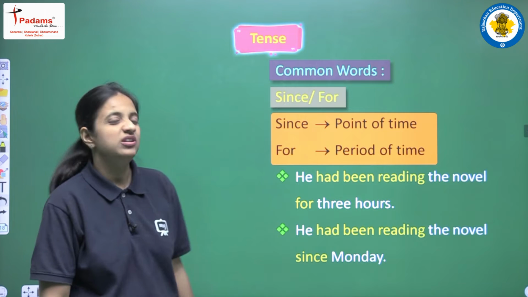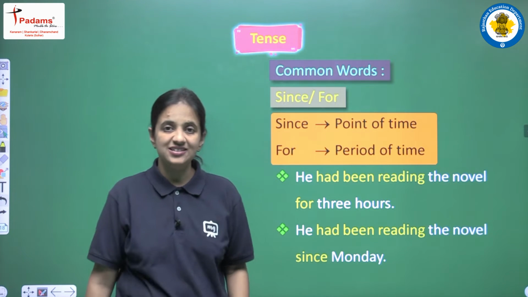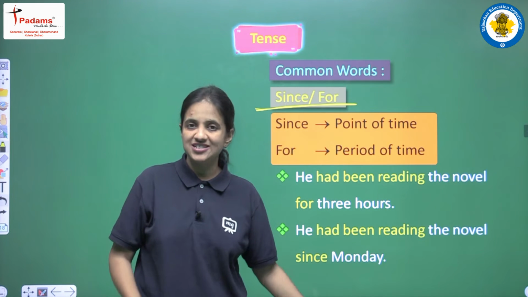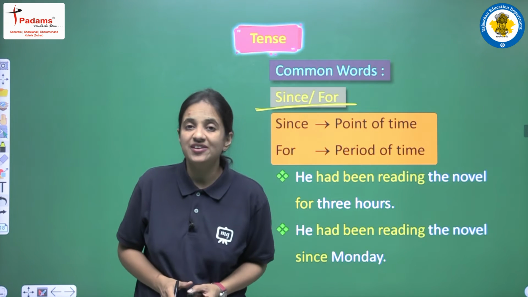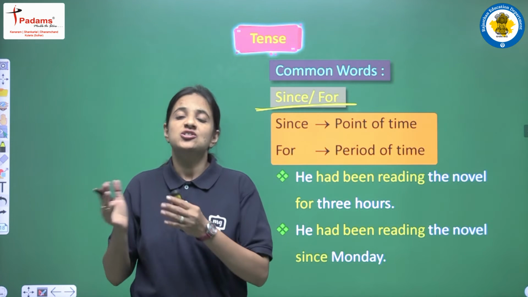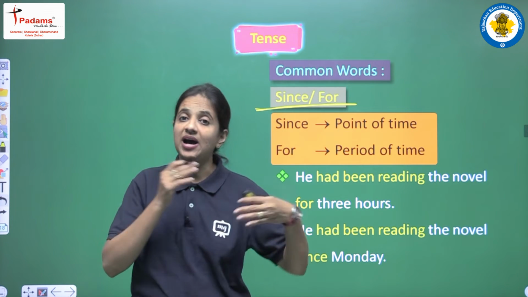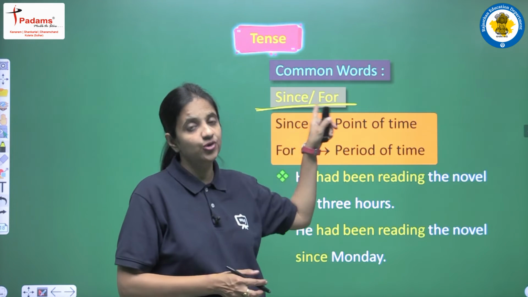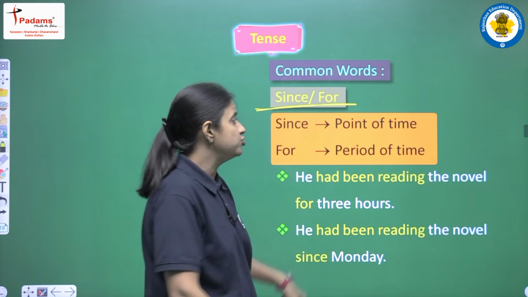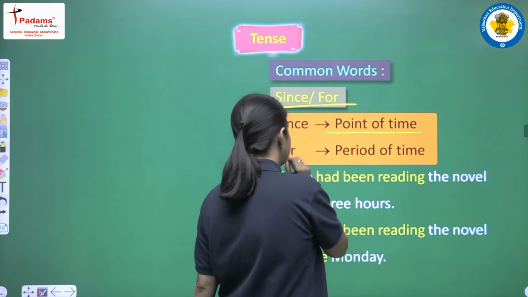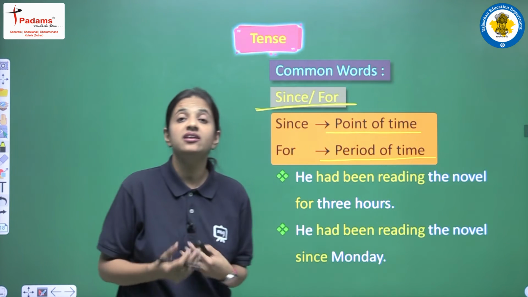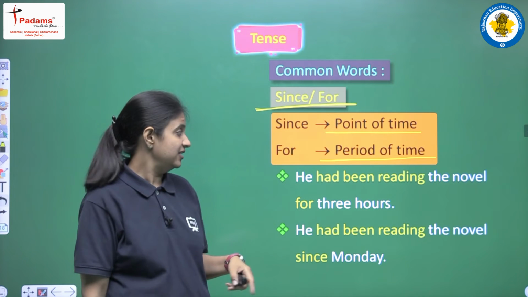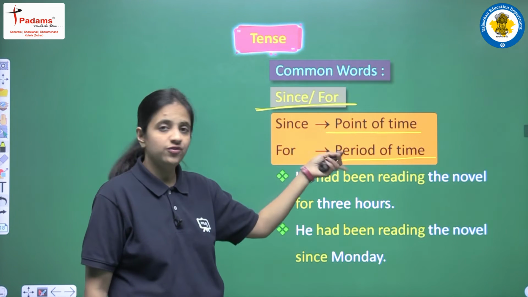And now let's see some of the common words that are used in this tense. So yes, in this tense also we are having since and for, and we have discussed these two words earlier also when we were reading present perfect continuous tense. Yes, so just like present perfect continuous tense, in past perfect continuous tense also we are having these two words that are since and for. And yes, we all know that since is used to show some point of time, and for is used to show some period of time. Okay, and we have discussed this thing also very much in detail earlier. So let's see what it means, point of time, period of time.